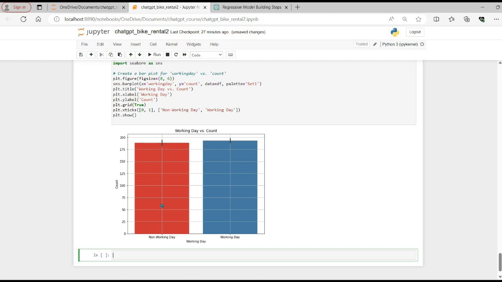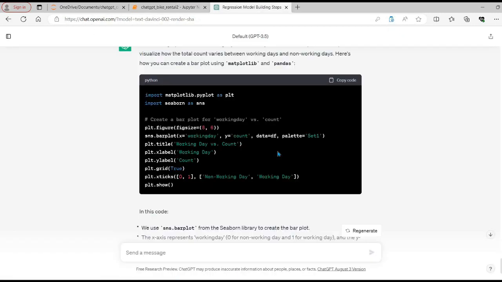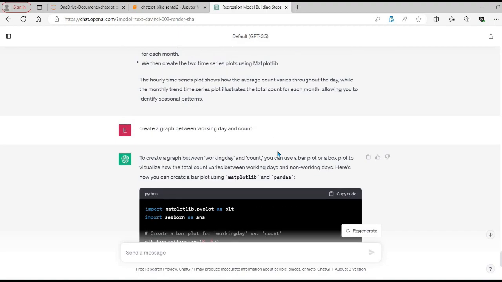Again, it's not completely conclusive, because the charts look very similar to each other, but still we can see that working day has a slight increase in the sales count compared to the non-working day. So from the exploration perspective, I think this is a good idea to move on from the data profiling.